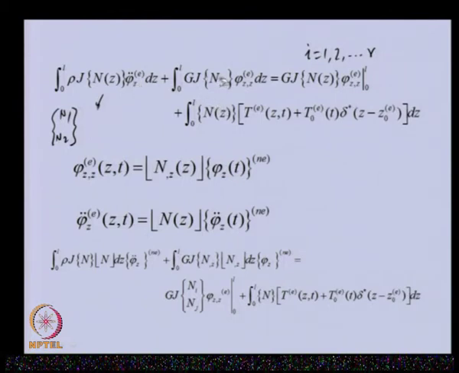Similarly, here, because there was a derivative with respect to z, I am writing this expression as N1 comma z and N2 comma z. Comma z represents that we need to differentiate both the shape functions with respect to z once.